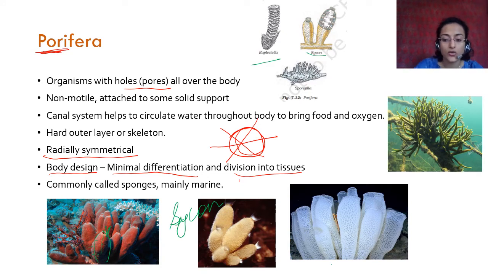So you see that there is already variation even in these simplest animals. There is a lot of variation. They look very different. There are of course certain differences in all of them, but approximately the same. They all cannot move, they all have pores all over their body, they all have a hard outer layer, and they all are non-motile and have a canal system, right? And they're all radially symmetrical. You can cut this from any part like this, it will look the same. That is why they're called radially symmetrical.